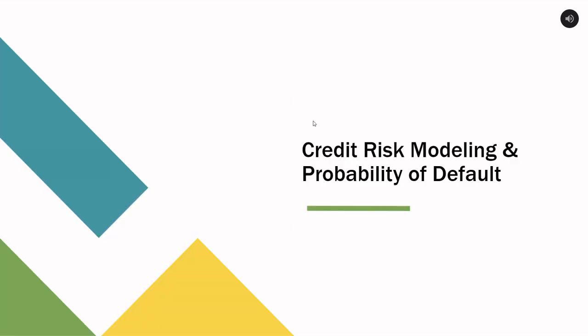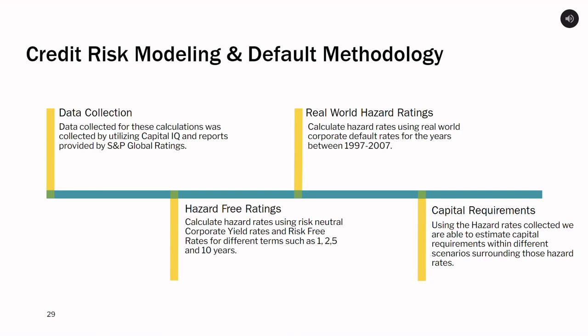In our last section, we will be discussing credit risk modeling and probability of default. Over the next few slides, we will discuss credit risk modeling and default methodology. We have our high-level steps listed here: data collection, calculating risk-neutral hazard rates, calculating real-world hazard rates, and also calculating our capital requirements based off these probabilities of default.